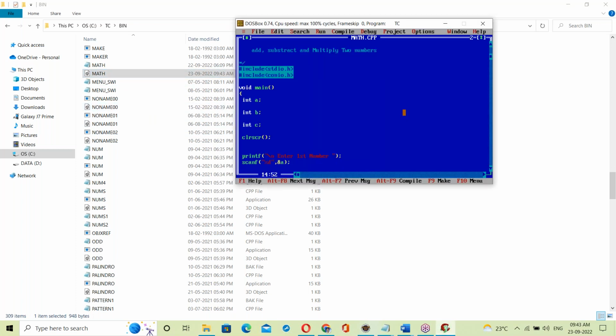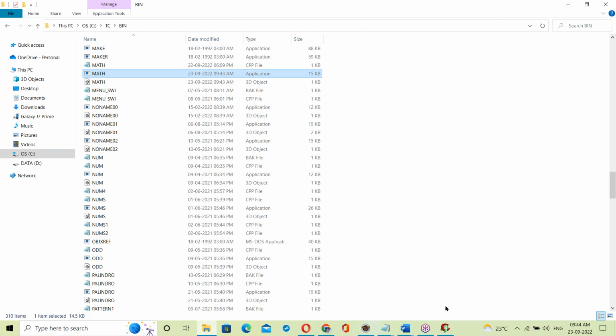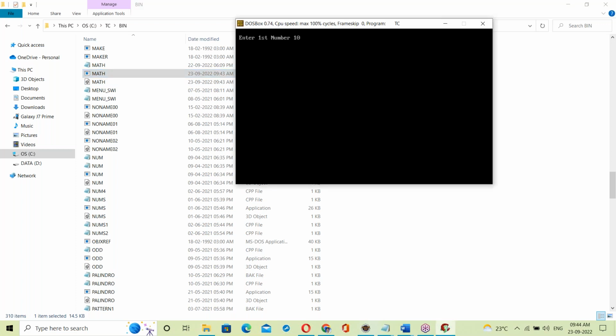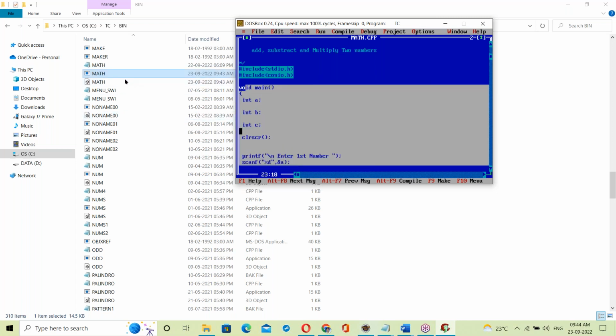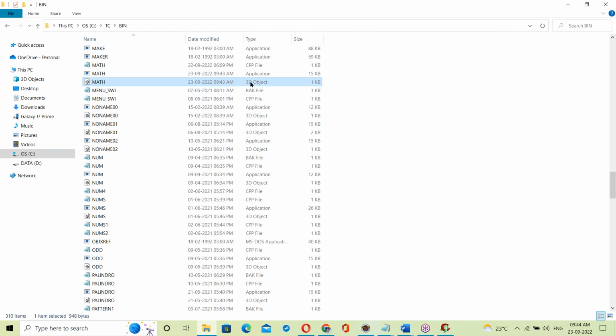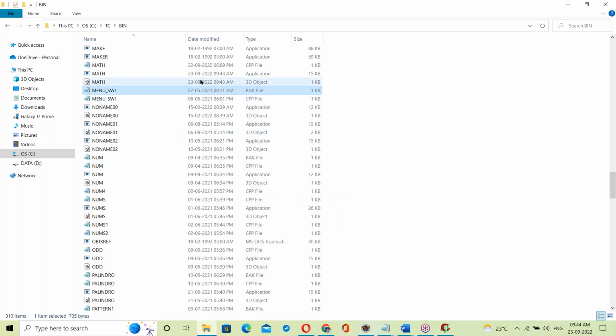Now run this. When you run it, the exe file is created. How is that exe file generated here? The C compiler takes the binary code for the C program, that is math.obj, the object file. This object file contains the binary code for the C program.